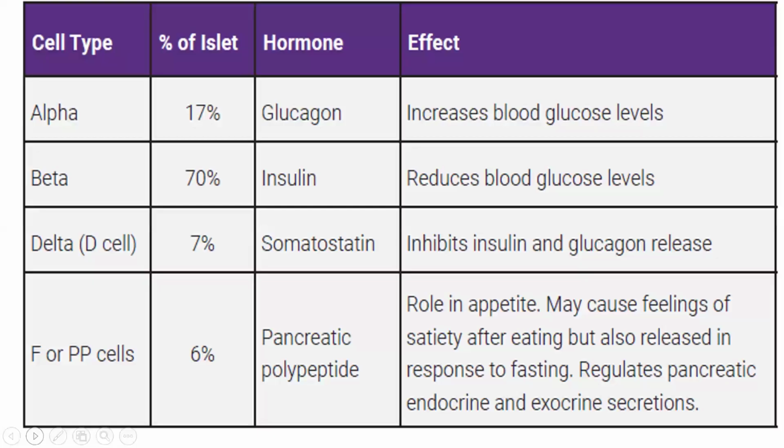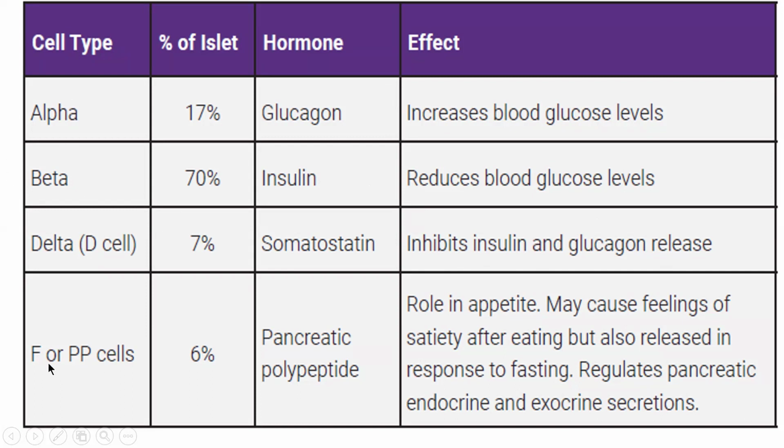So alpha cells 70%, beta cells 17%, delta cells 7%, and PP cells 6%. Alpha cells secrete glucagon, beta cells insulin, delta cells somatostatin, and PP cells, also called F cells, pancreatic polypeptide; somewhere it is given as 1%. Alpha cells increase blood glucose levels, beta cells reduce blood glucose level, and delta cells inhibit insulin and glucagon release, maintaining the release of both alpha and beta cells.